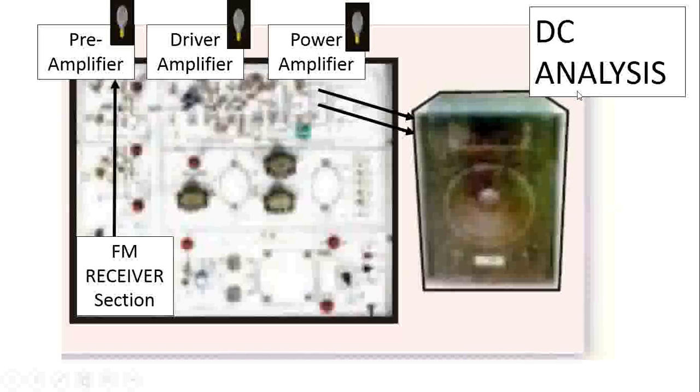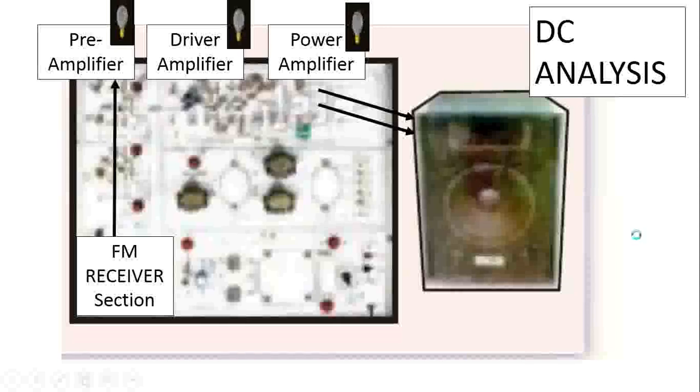Have you understood? It is very simple. With the help of the multimeter you measure these DC voltages and note them down when the kit is in proper working condition. That is known as DC analysis, which you carry out with the help of a multimeter.